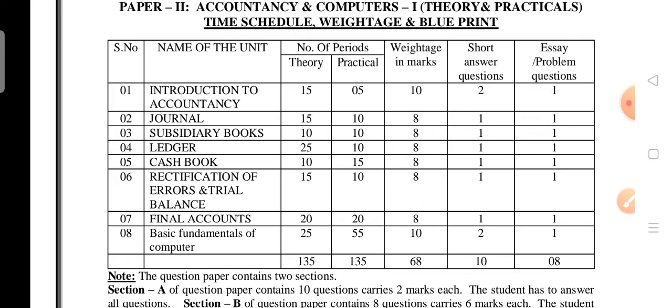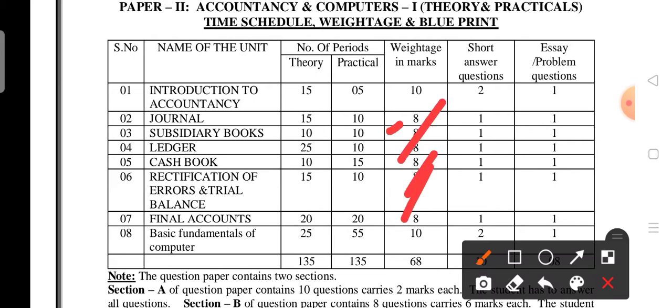If you are thorough with these two units, you will definitely pass. And you have to give equal preference to the journal, subsidiary books, ledger, cash book, rectification of errors, trial balance and final accounts. These all carry 8 marks only. So is it clear? How many units are there in accountancy and computers for insurance marketing first year students? 8 units. Introduction to accountancy carries 10 marks weightage, basic fundamentals of computers carries 10 marks weightage. For the remaining units you also have to go through the important aspects of the 2 marks questions and essay type questions.